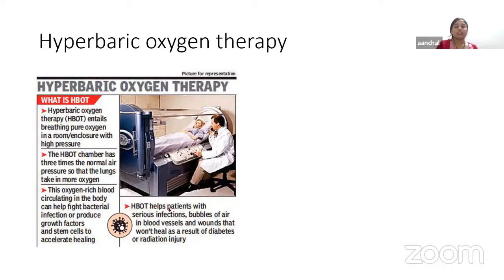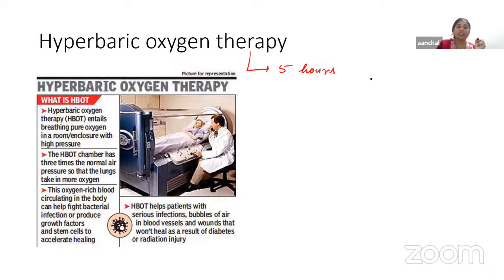This process helps patients with serious infection, bubbles of air in blood vessels, and wounds that won't heal as a result of diabetes or radiation injury. In other words, hyperbaric oxygen therapy is pure oxygen with a high atmospheric pressure of 2 or more. This therapy with 2 to 3 atmospheric pressure is tolerated by the patient for about 5 hours, so it is given for a total duration of 5 hours.